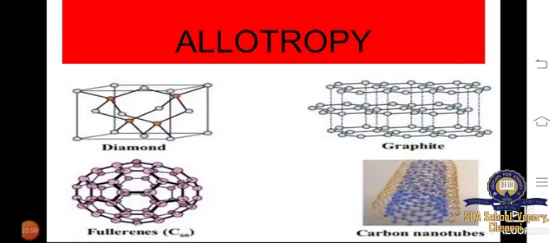See diamond, how the carbon atoms are arranged. Graphite also has many carbon atoms arranged in a different structure. Fullerene is formed like a football structure, as well as carbon nanotubes. So each one is a form of carbon, but they are different in structure.